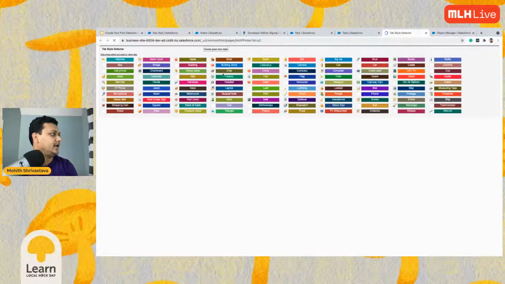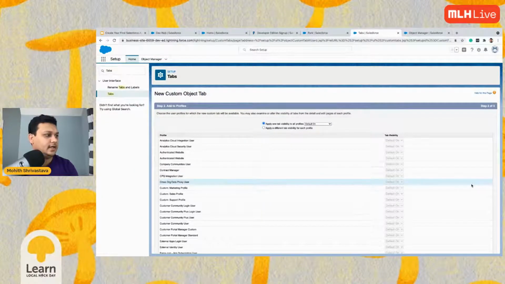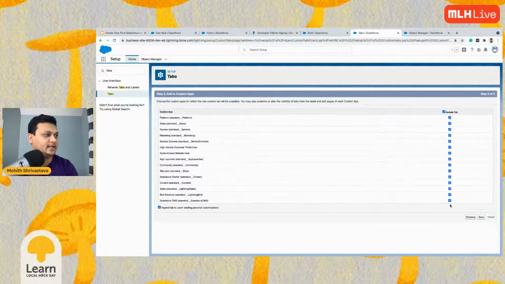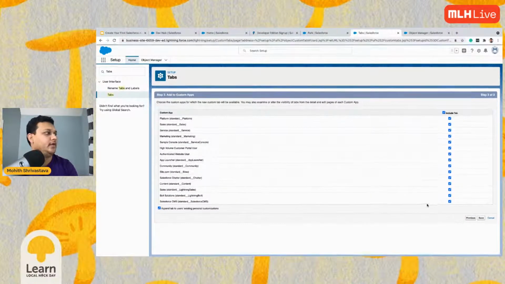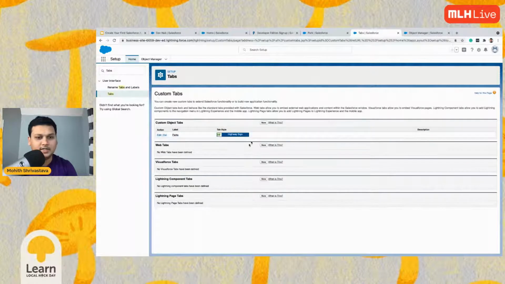You can add some tab styles as you wish. Which one should we pick? Let's not waste time in picking one. I'm just going to pick something like this. Next, and then just select the defaults, save. There we go, it's saving the tab. Now the tabs are saved here. As you can see, the tab is there.